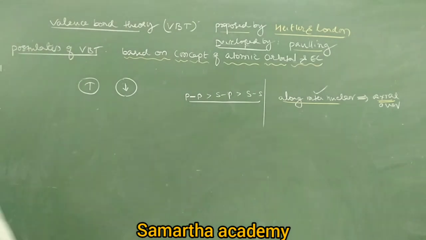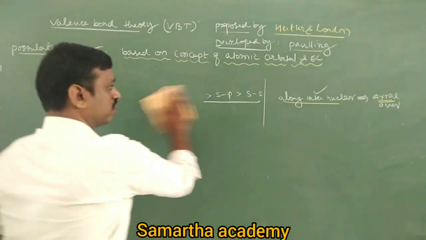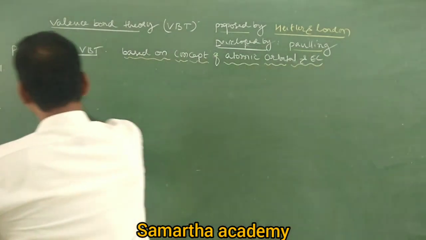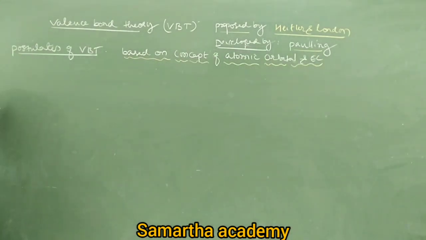Okay, now let's write one by one. First point: a covalent bond is formed by overlapping of atomic orbitals having unpaired electrons.